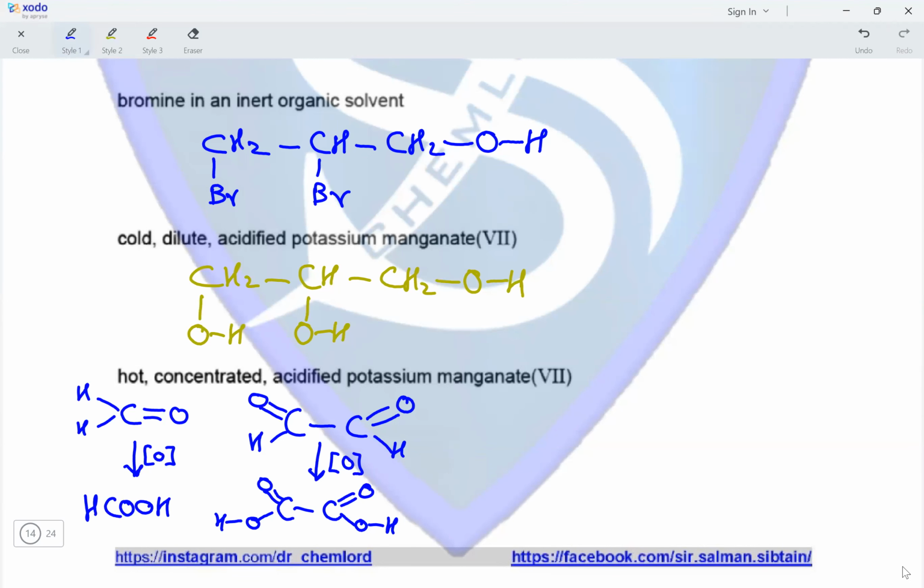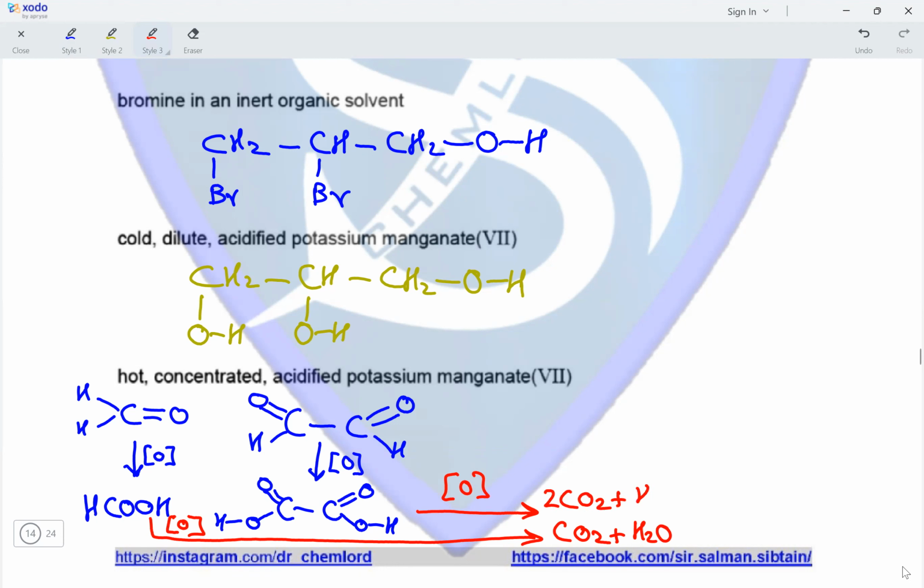And both the carboxylic acids that we have obtained undergo oxidation, and both are oxidized to carbon dioxide and water. So methanoic acid is converted into CO2 and H2O, and ethane-1,2-dioic acid is converted into 2 moles of CO2 and H2O.